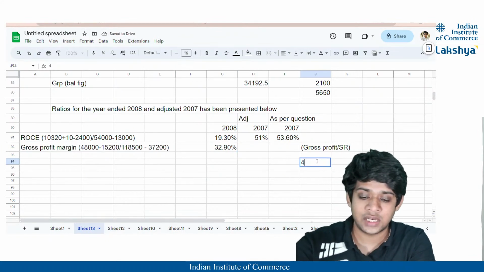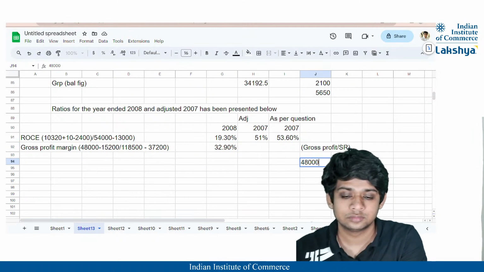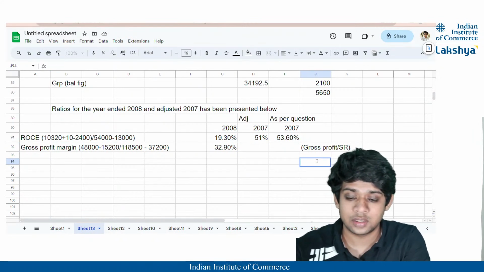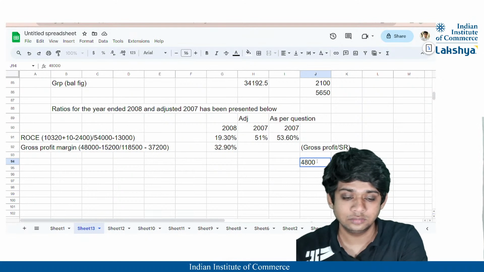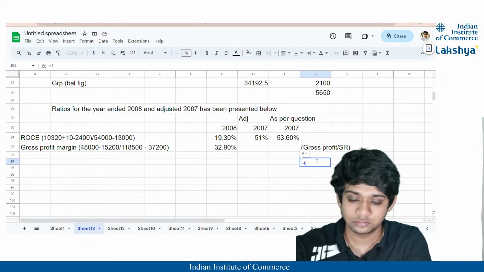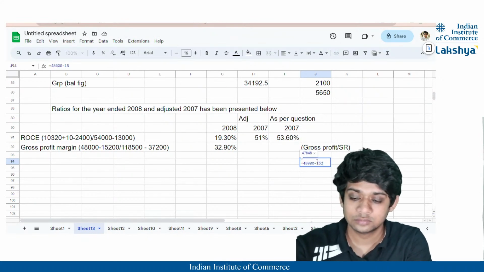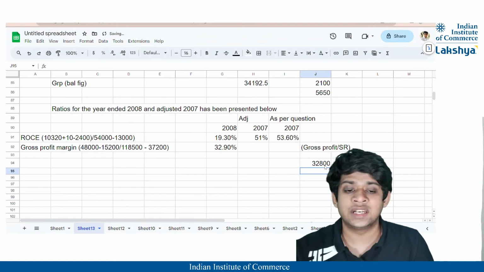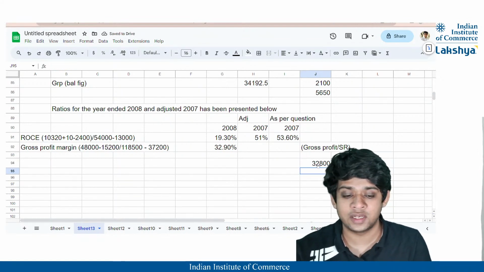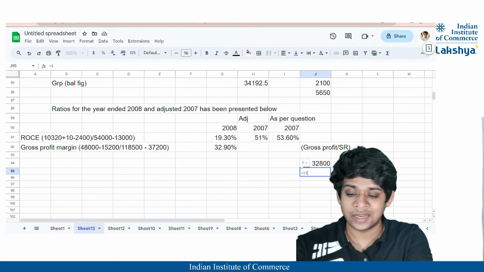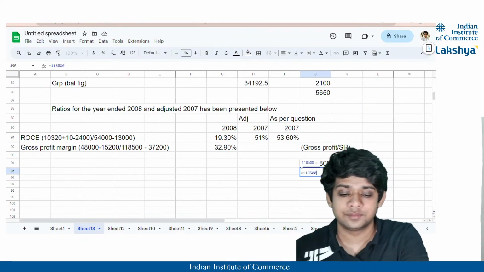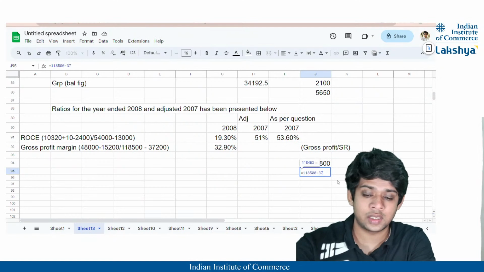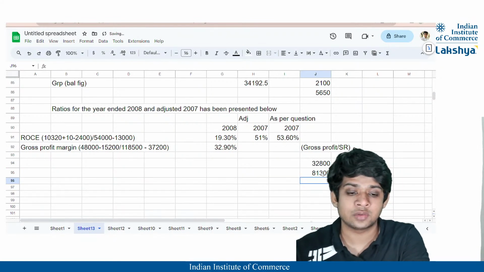It is nothing but 48,000 minus 15,200. So 32,800 is the profit and 1,18,500 minus 37,200, that is the sales revenue, correct?